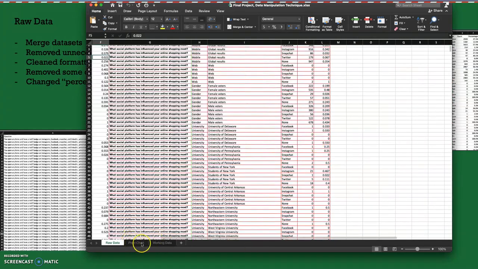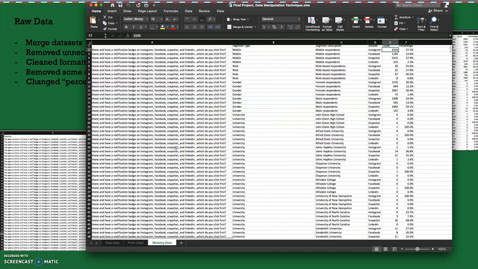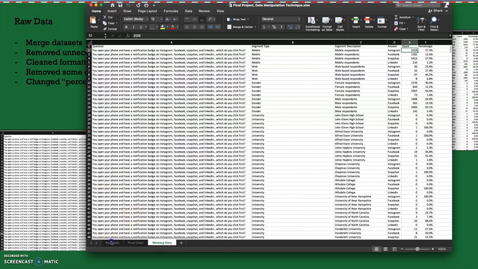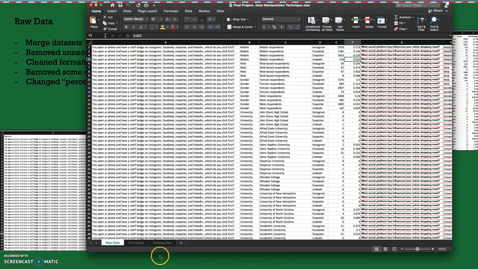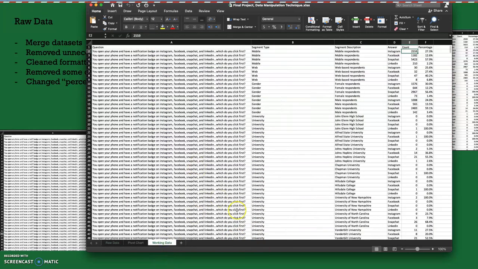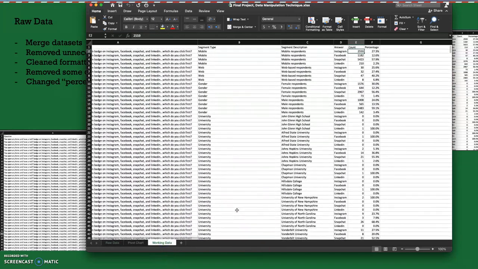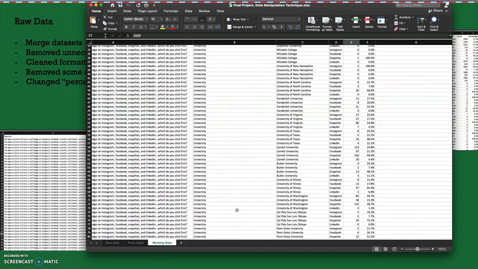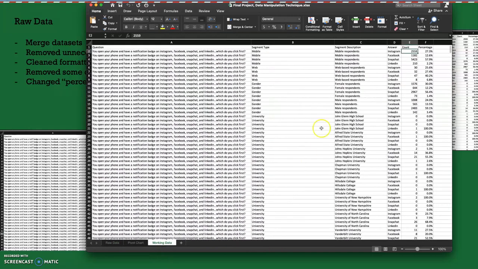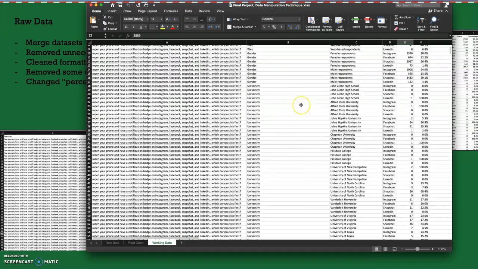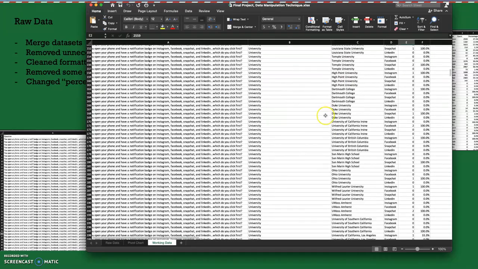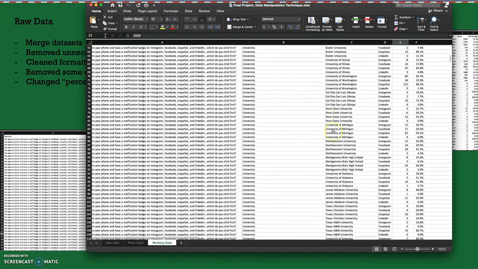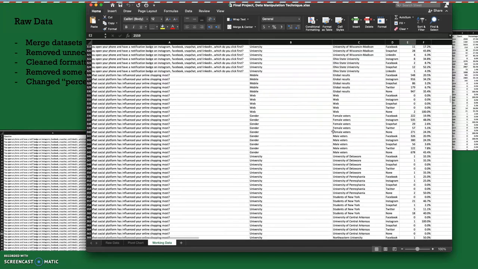And we see here in the working data that it looks way cleaner than it did in the raw data when they were just thrown together. And now they're actually merged and easy to work with. Sorry, I did keep segment description, I just organized it. So this is the first question, and then on the bottom is the next question.